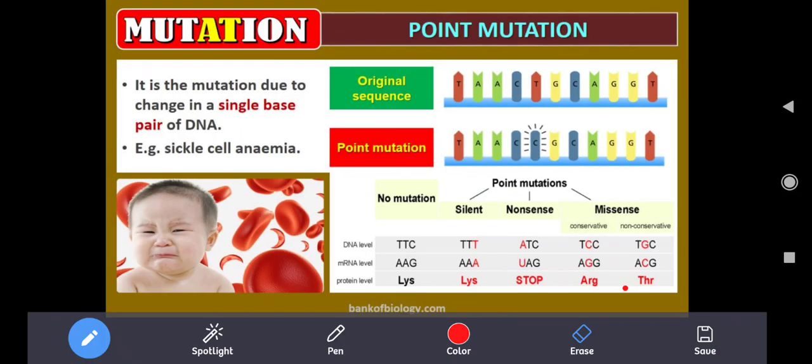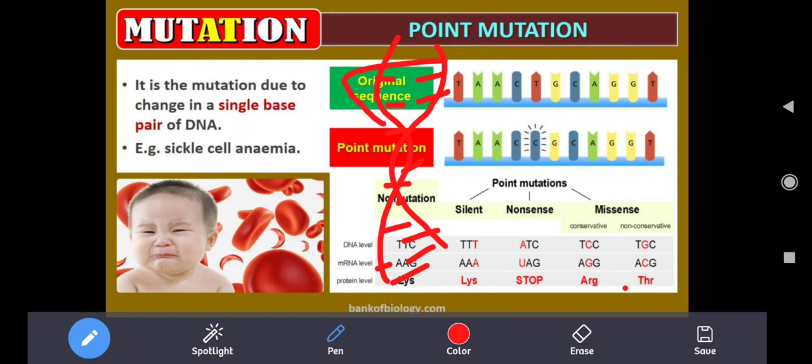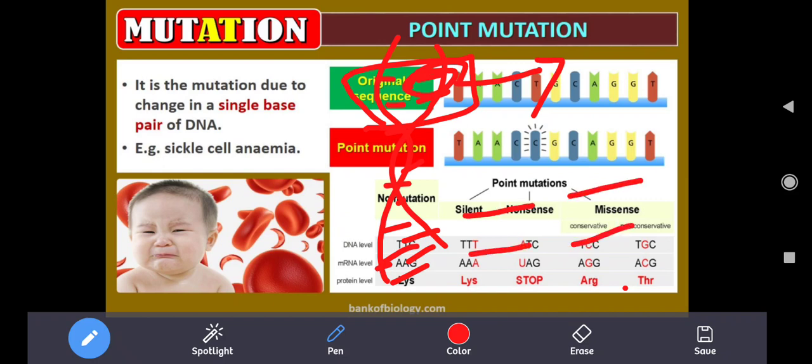Now, what is point mutation? DNA is made up of a sequence of nucleotides. Later, let me tell you what is meant by nucleotide. If any one of the nucleotides, any one of the bases, undergoes mutation, there are four bases: adenine, guanine, cytosine and thymine.